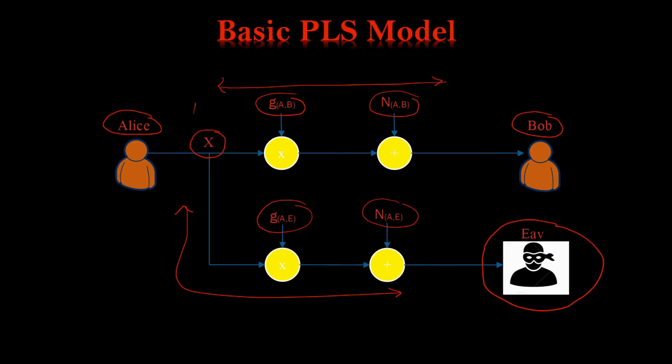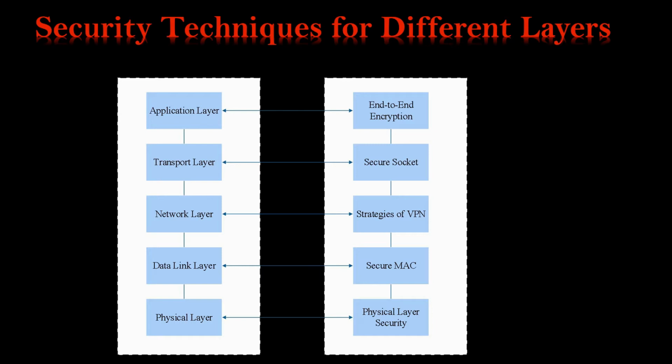Okay, so before studying this, we have to see at what level we can provide security in any technology. So we can divide our system into different layers. The first, upper layer is the application layer, in which we provide end-to-end encryption. This is one of the classical and famous security techniques. At the transport layer we have the secure socket technology. At the network layer we can have the strategies of VPN. At the data link layer we can secure the MAC.